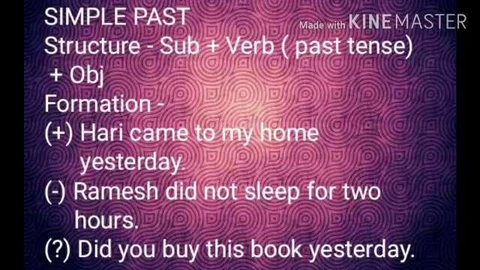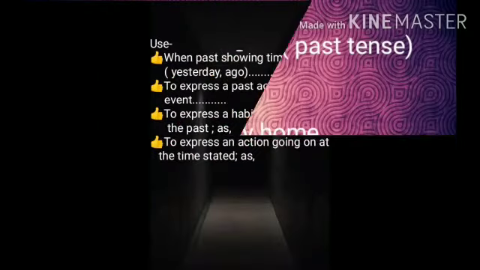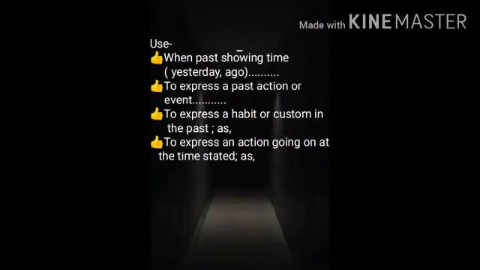In interrogative sentences, place did before the subject and use the first form of the verb after the subject. For example, did you buy this book yesterday? Where did Lata meet you an hour ago? Use. The past indefinite tense is used first when a past time, yesterday, ago, last day, etc., is given in the sentence.